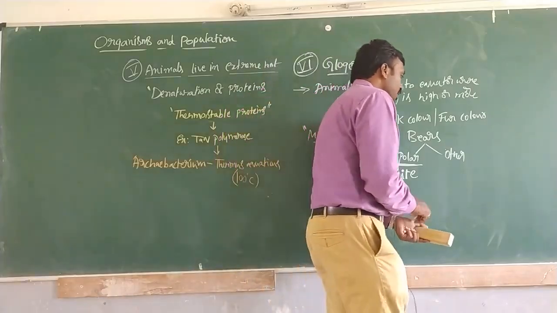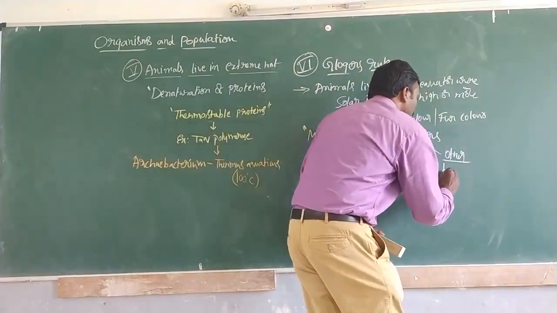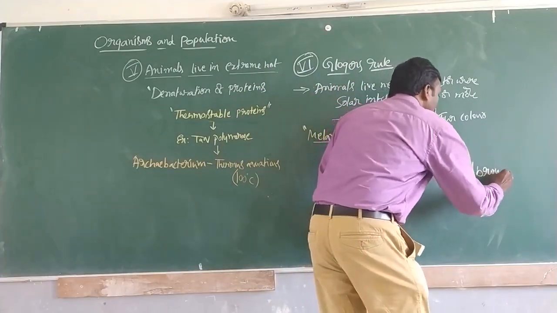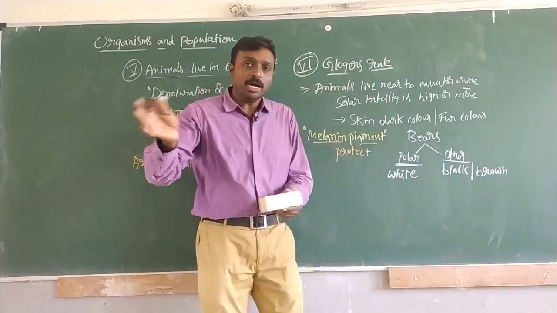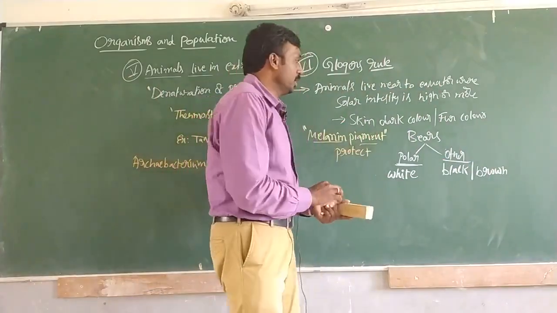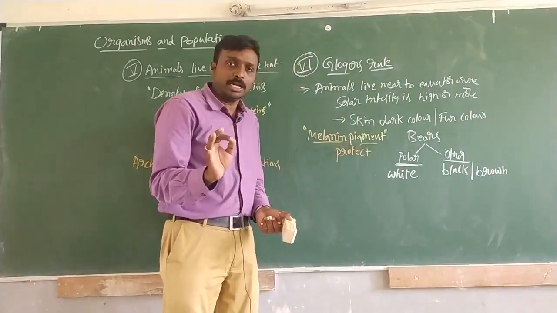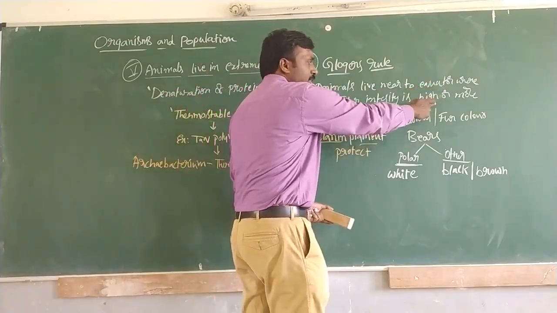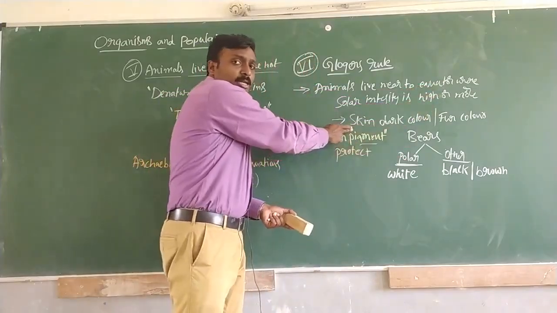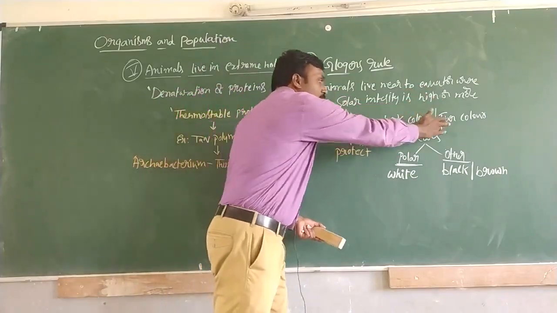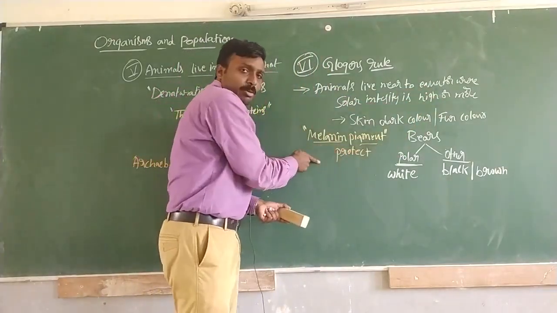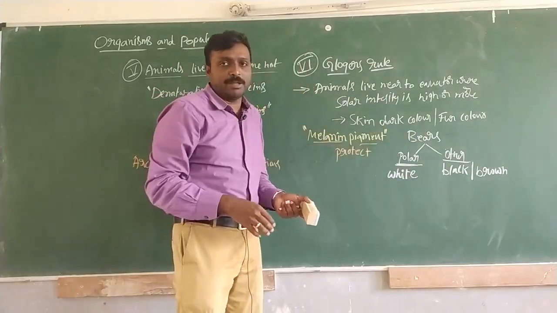In other normal areas, we observe black or brown colored fur covering on the bear's body. So whenever solar intensity is high, there will be dark skin color or some variation in fur color. This is one more point to remember, and this is the example.